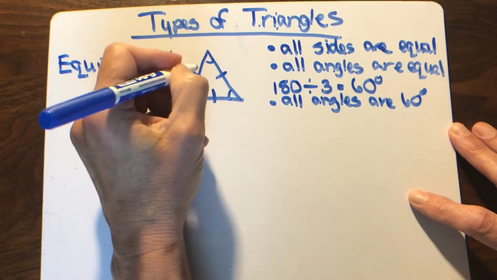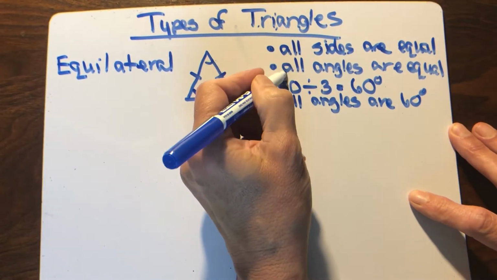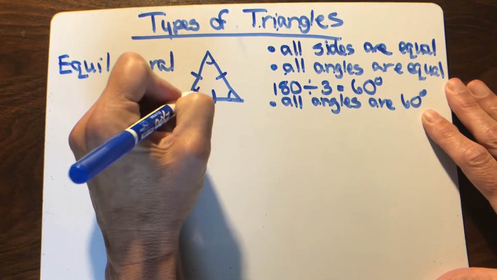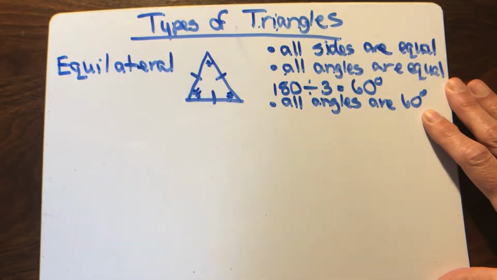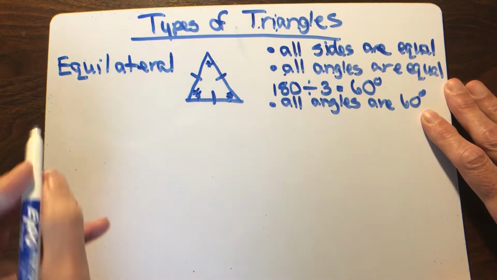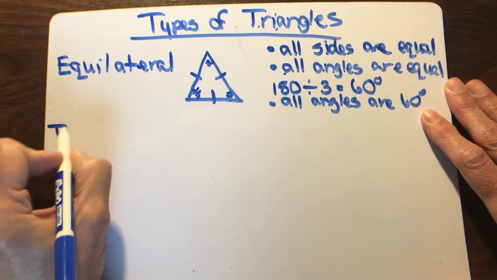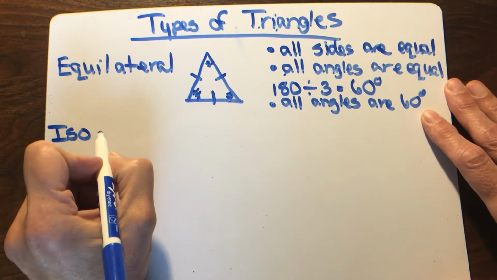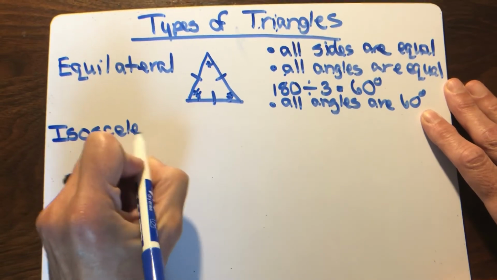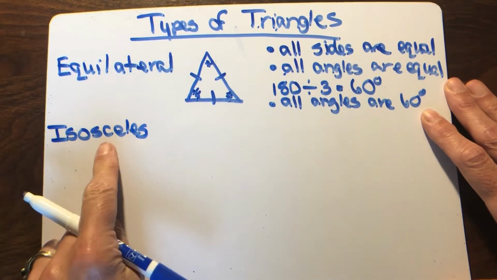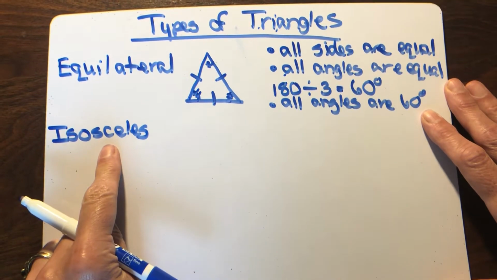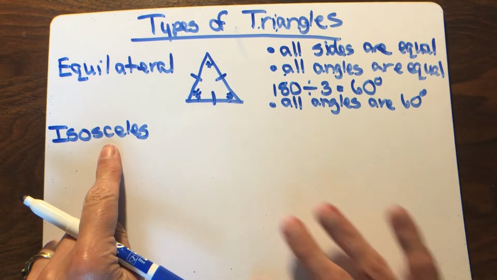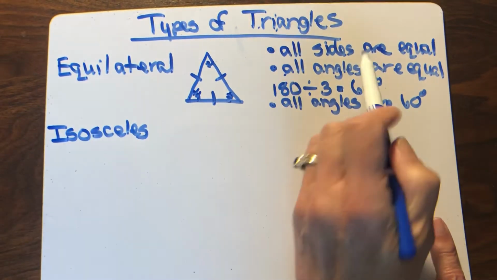So that's equilateral. All sides are equal, all angles are equal, and all angles are equal to 60 degrees, which you can mark with your little tick marks. Our next triangle that we're going to talk about is the isosceles triangle, and that is just a heck of a word, isn't it? Spelling it is even more of a challenge. You need to be able to say it, though. When you see it, you should be able to say it, because if you can't pronounce it, chances are you're not going to remember what it means.